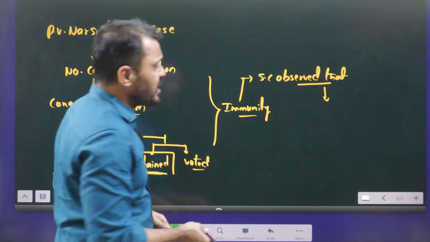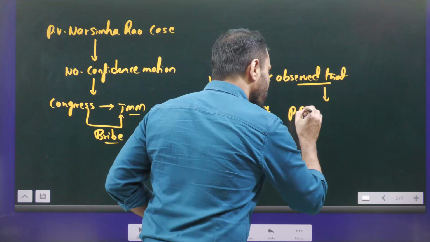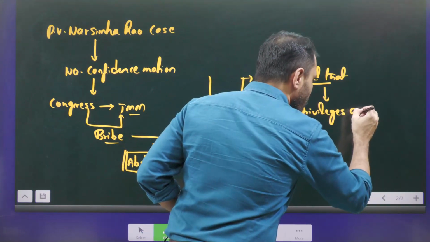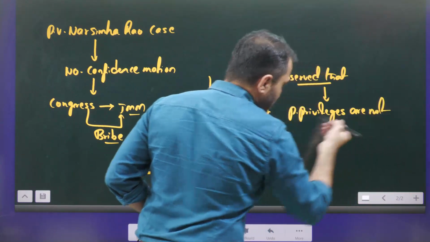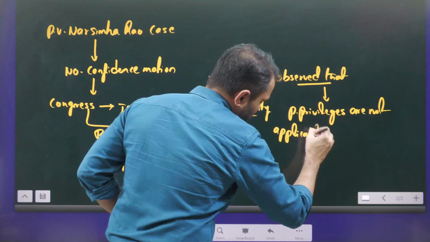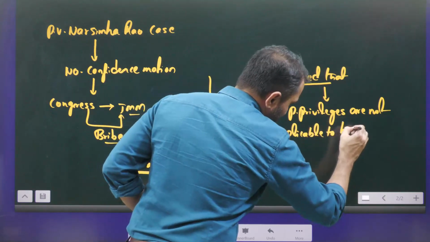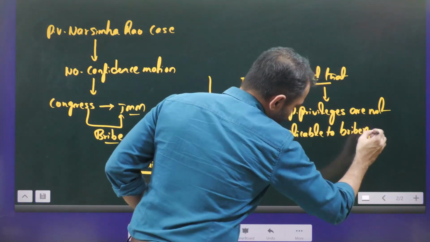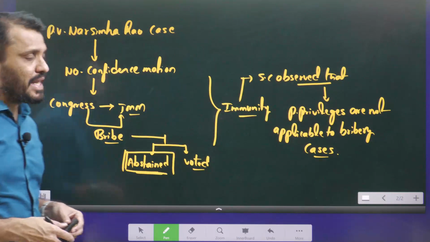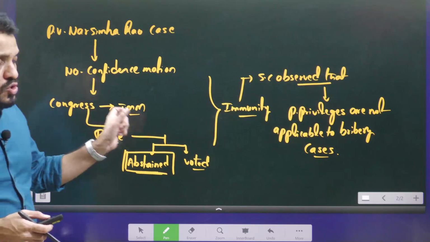So parliamentary privileges are not applicable to bribery cases. Very, very important. That means these should not be misused. That is the main purpose here. That is today's Supreme Court verdict.